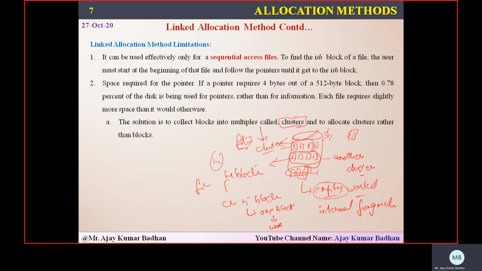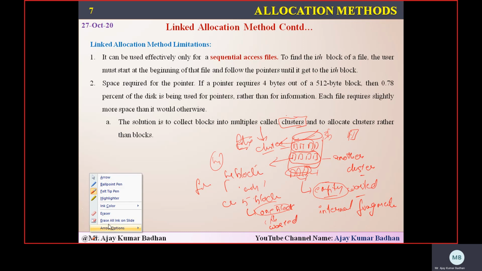That one block will be left empty and wasted, because the file will be using only 4 blocks. That is the main drawback of clusters. Actually, it's not really a drawback. What it means is that we are trying to overcome external fragmentation and the file size problem, but this internal fragmentation will definitely exist, and that is common.